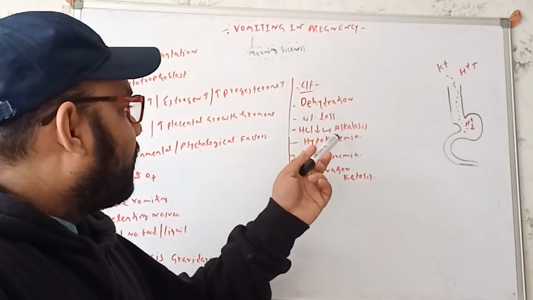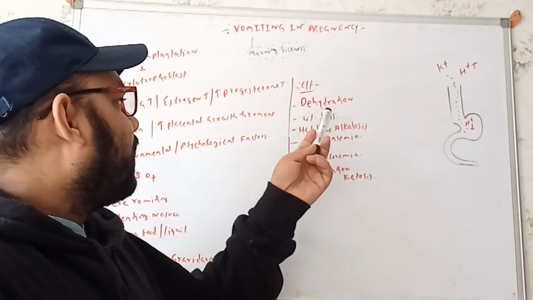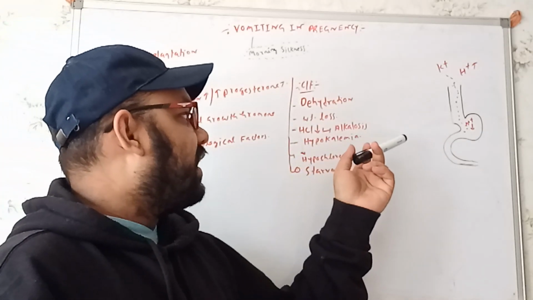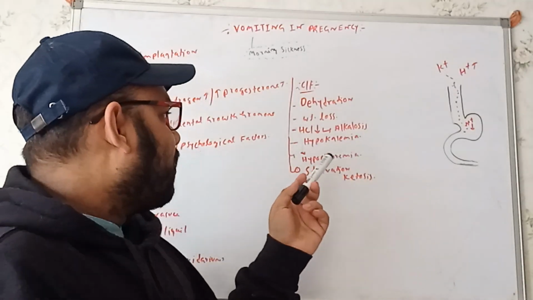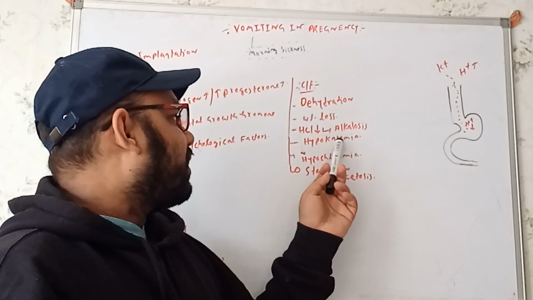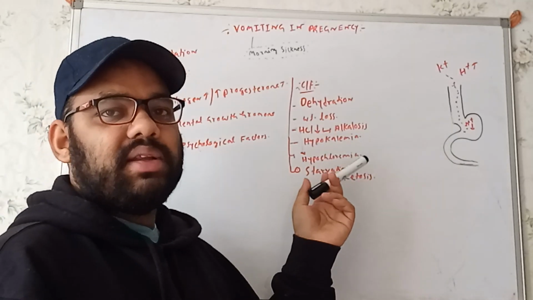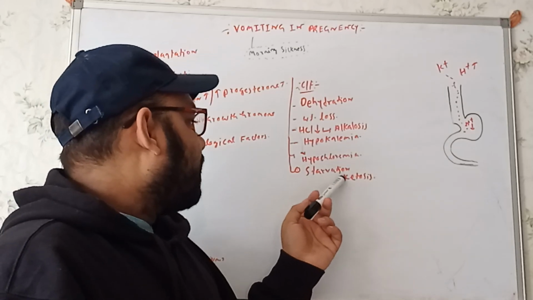Whenever there is no food, okay, whenever she is not taking any kind of food, we'll see weight loss. For the vomiting, we'll get the dehydration. As the H plus is going outside, we'll see the alkalosis, right? Along with the proton, the potassium is also coming out, so we'll get the hypokalemia. Along with that, we'll see the starvation ketosis.